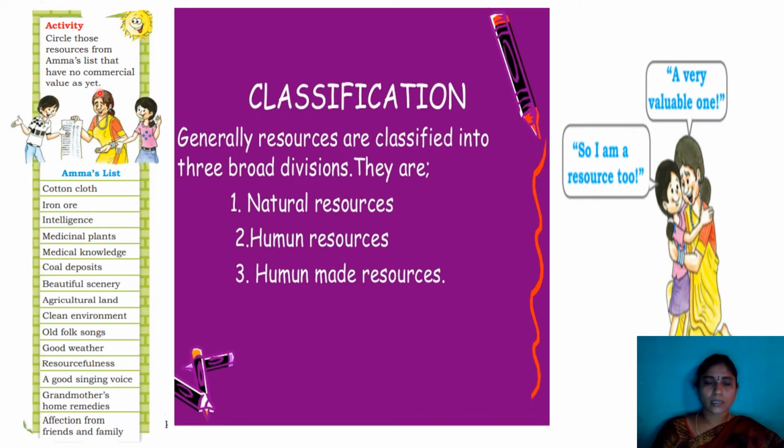Here is one small activity for you, children. Try to do this activity. Here all the things are given: cotton, iron, intelligence, medicine, plants, a list of goods. What you have to do here is circle the resources from Amma's list that have no commercial value. Which don't have economic value, you can identify and write in your homework book.